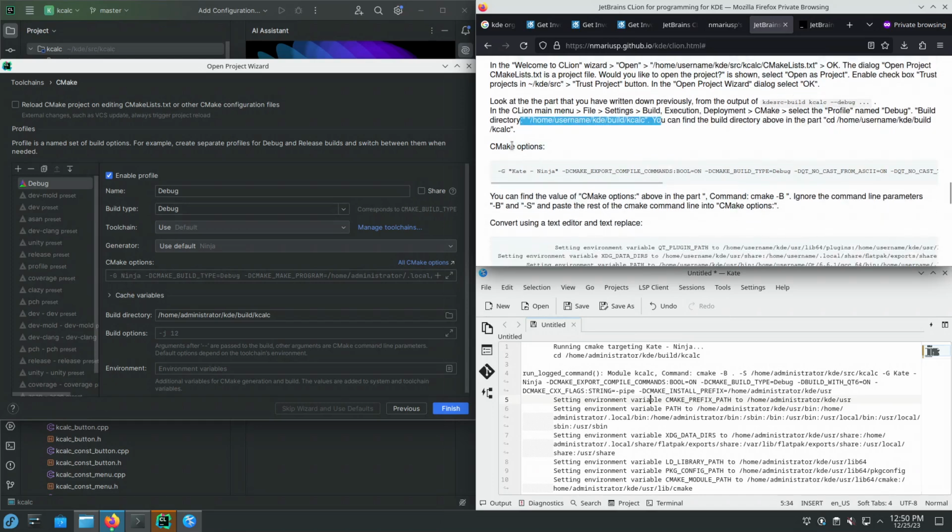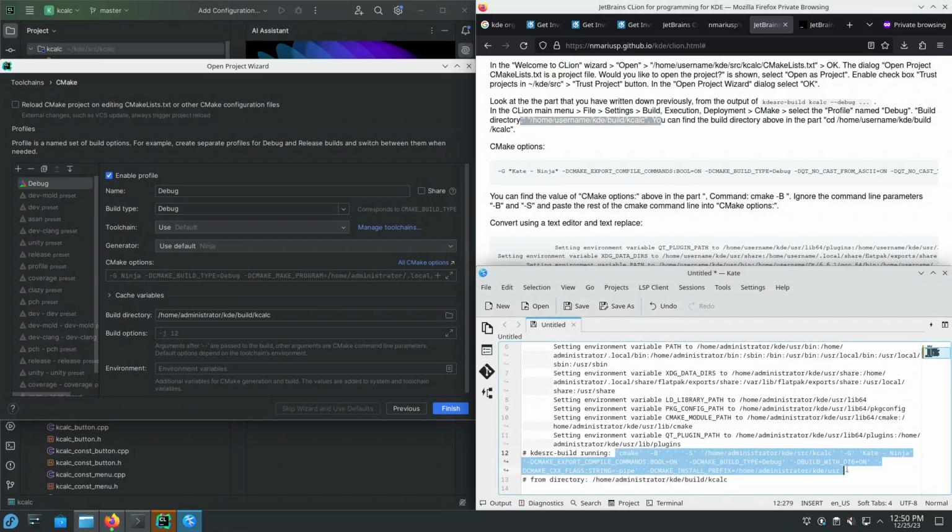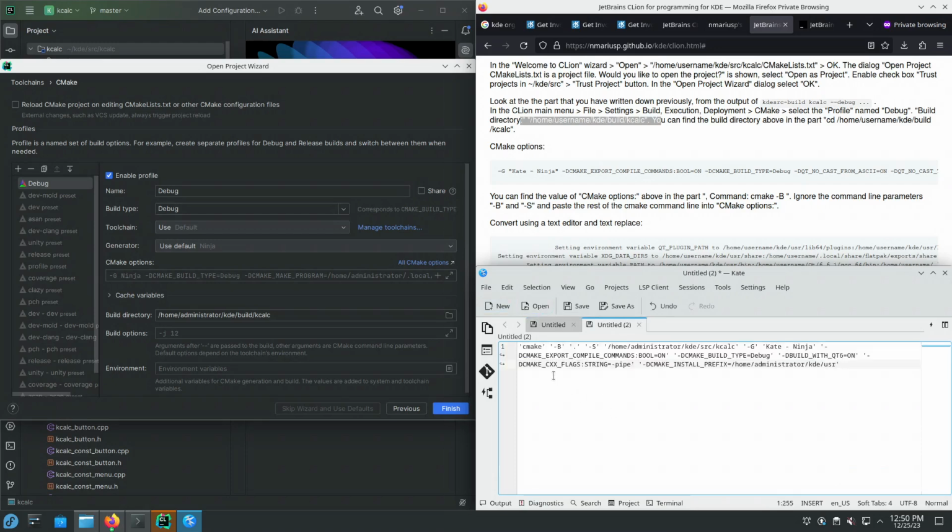Then we want the CMake command line, which is at the end, for instance, this part. Let's remove the single quotes. So this is an array of command line arguments. We want to convert this thing into a valid command line that we can run from our command line shell.